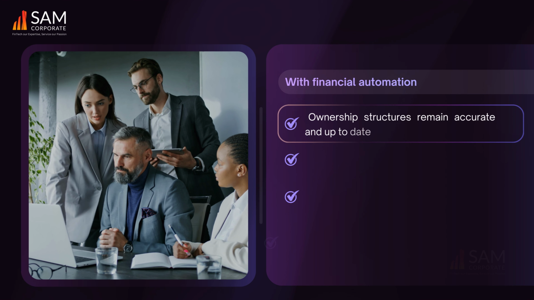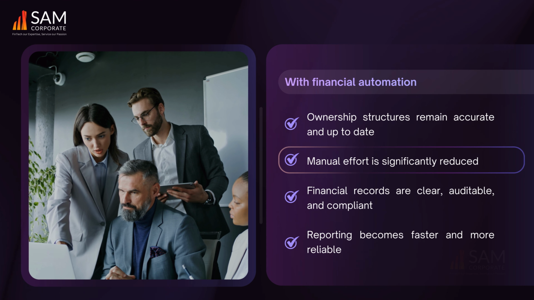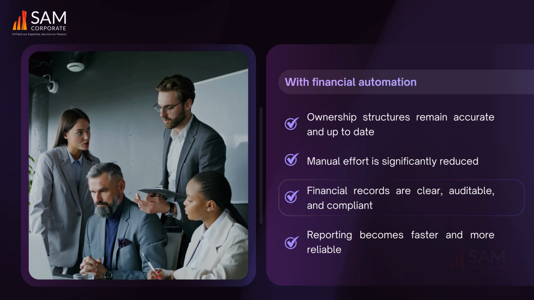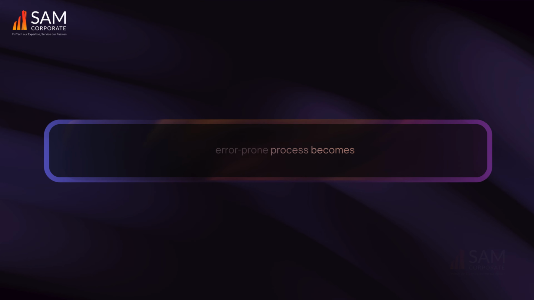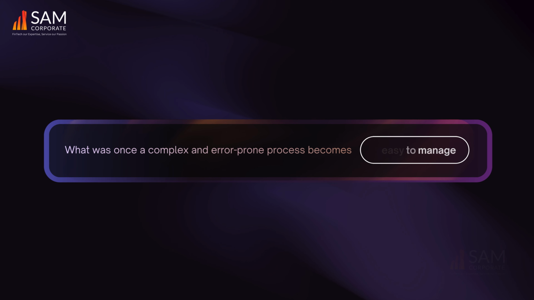With financial automation, ownership structures remain accurate and up to date. Manual effort is significantly reduced. Financial records are clear, auditable, and compliant. Reporting becomes faster and more reliable. What was once a complex and error-prone process becomes controlled, efficient, and easy to manage.